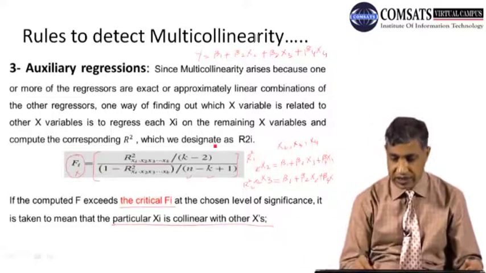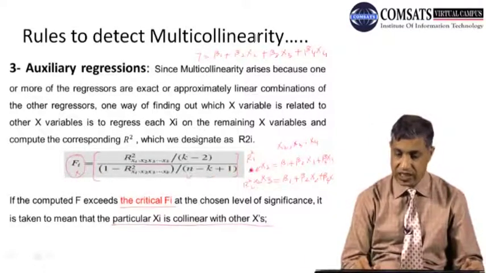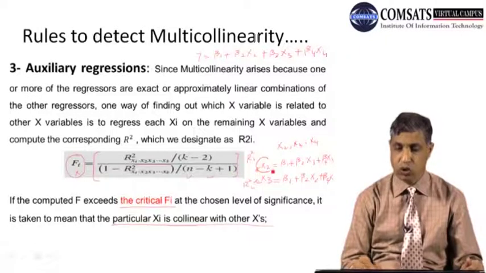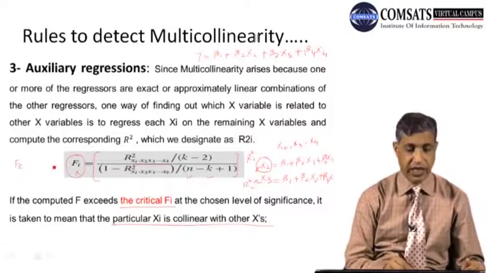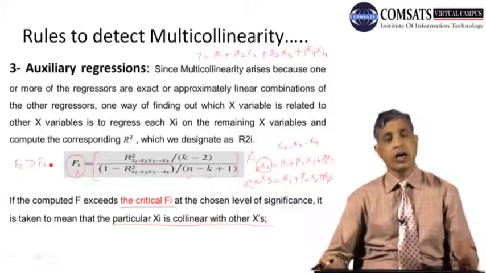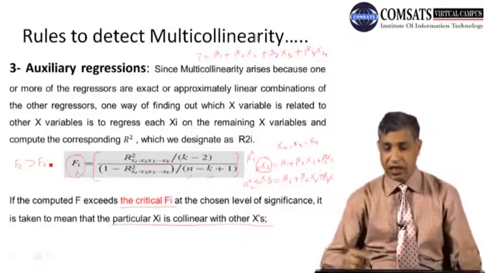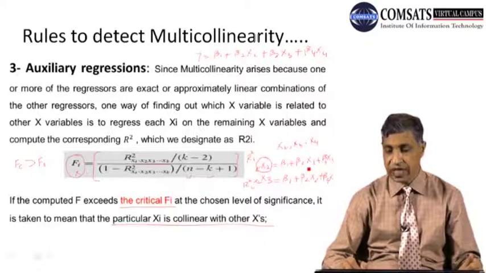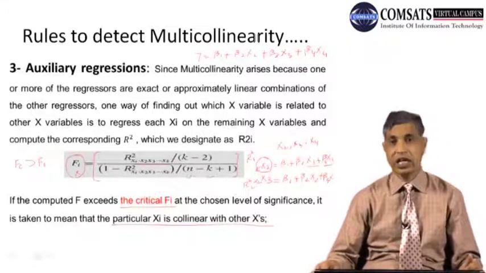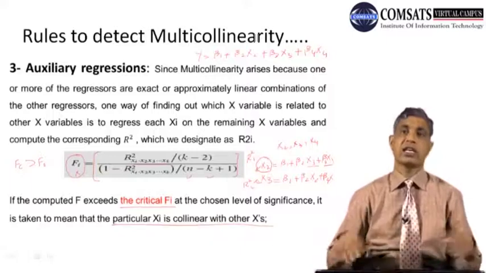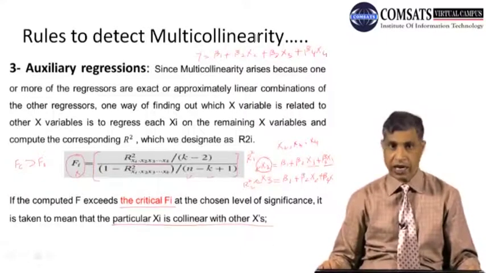For example, in case of my first auxiliary regression, that is the X2, if the F that we calculated for this X2 is greater than F tabulated, then what this means is that I can say that X2 is collinear with X3 and X4. So this was the third method to detect whether there is multicollinearity or not.